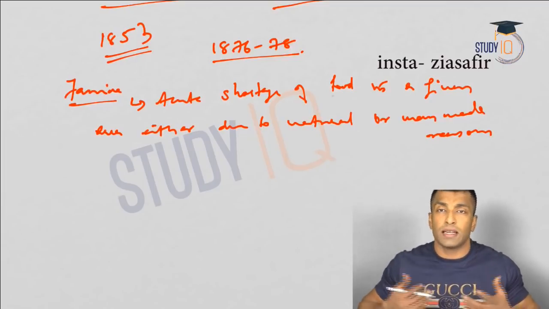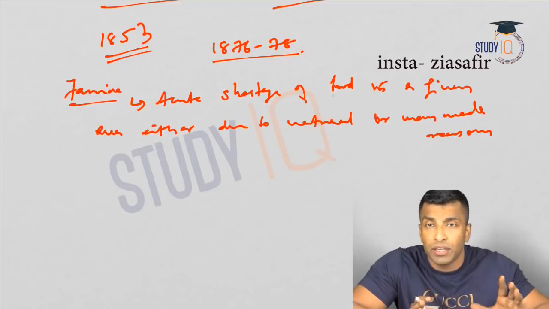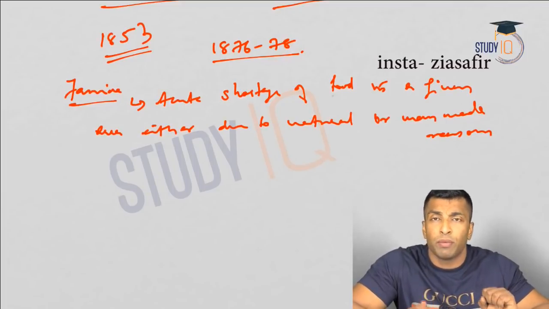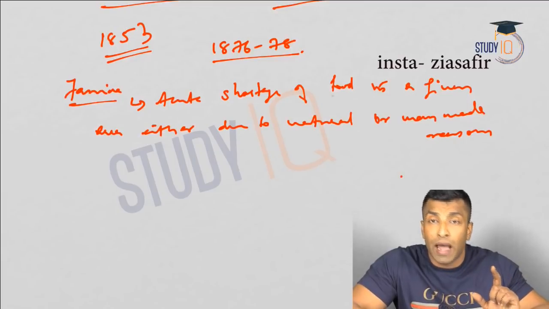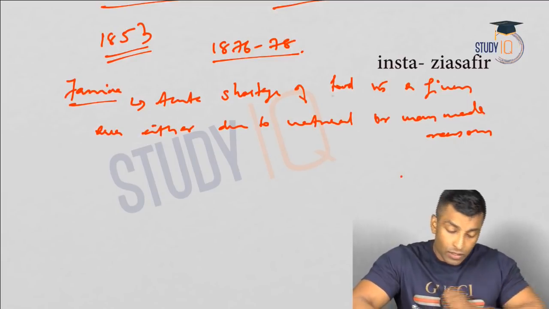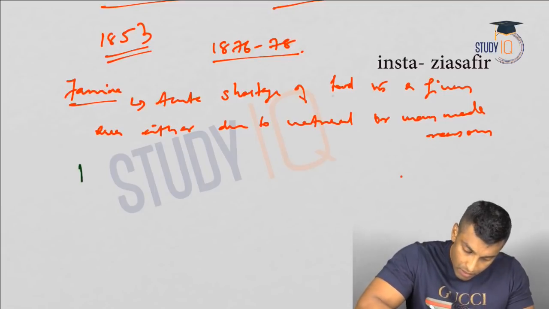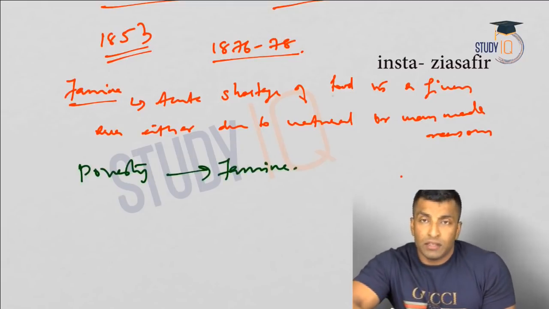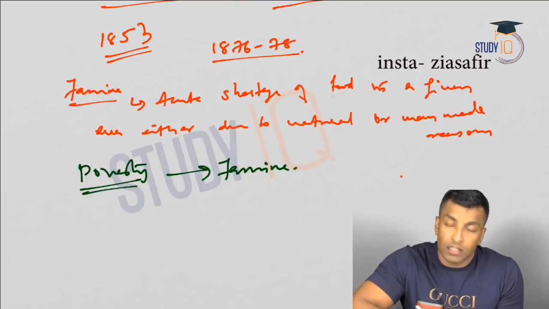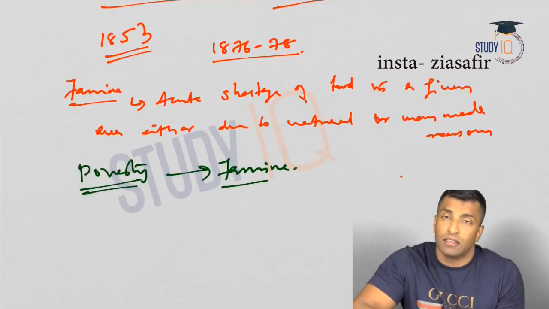So there were two stands on this. Nationalist on one side, they were arguing that it is man-made reason, government is responsible for the famine, and the British arguing that it is not man-made, it is natural reason. Okay, so the debate was like this. One group is arguing poverty led to famine. Okay, that means poverty is because of man-made reason, it is because of the government policies and the implementation of policies, and that is the reason for famine.